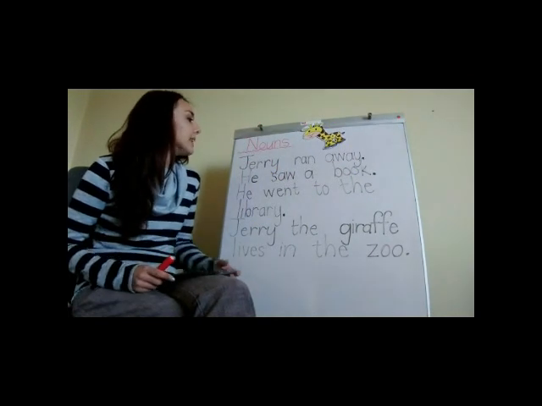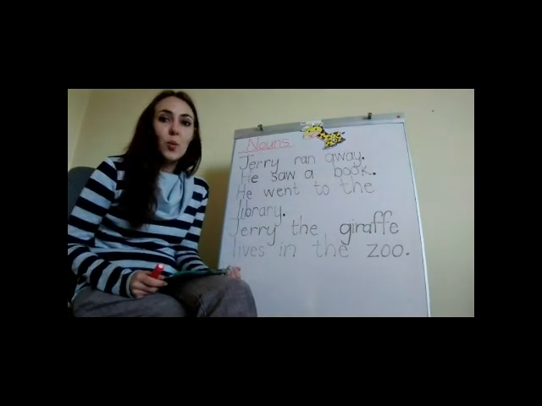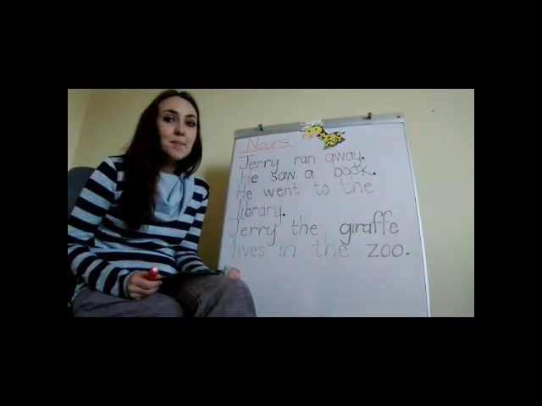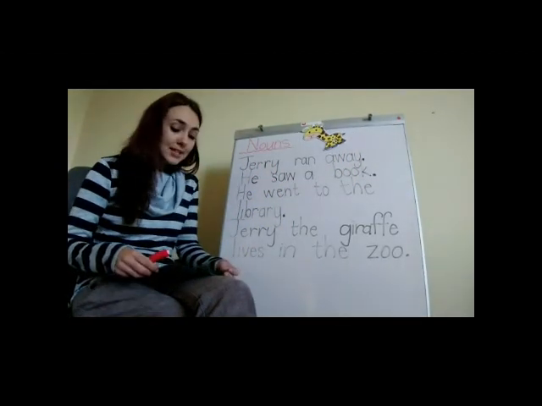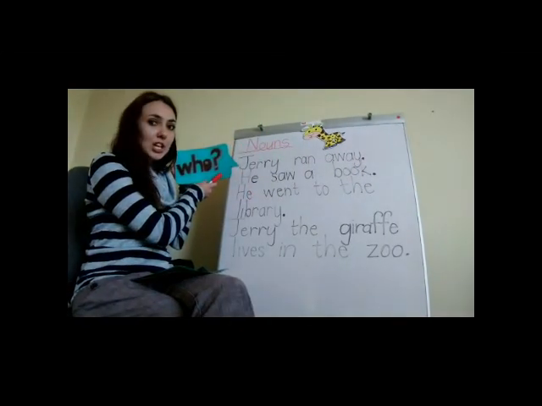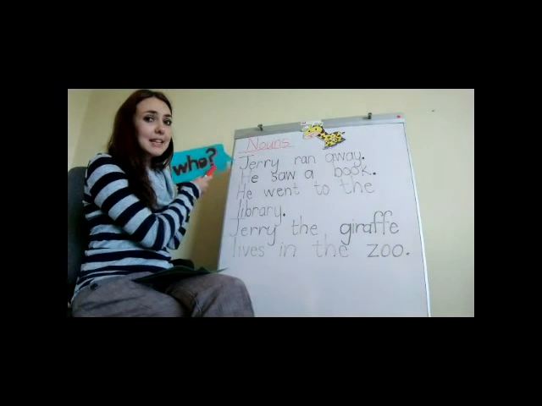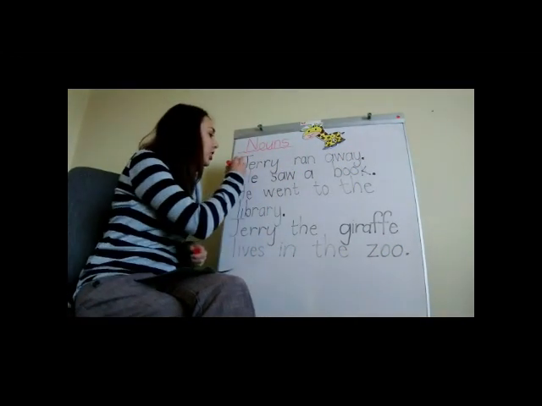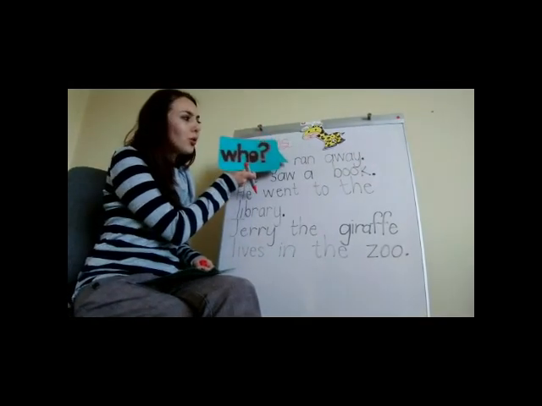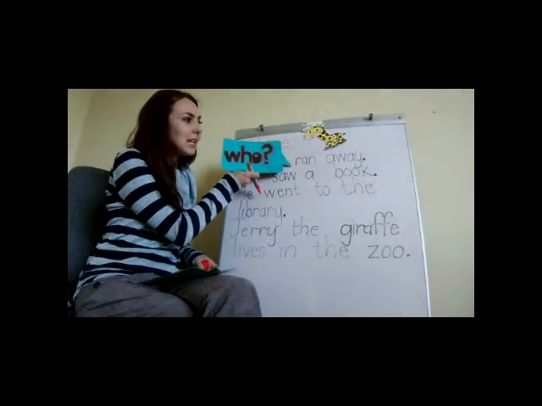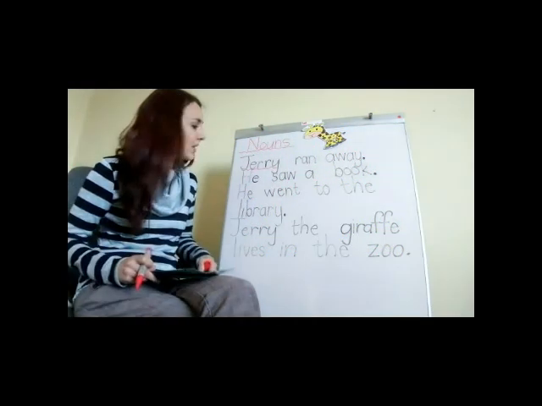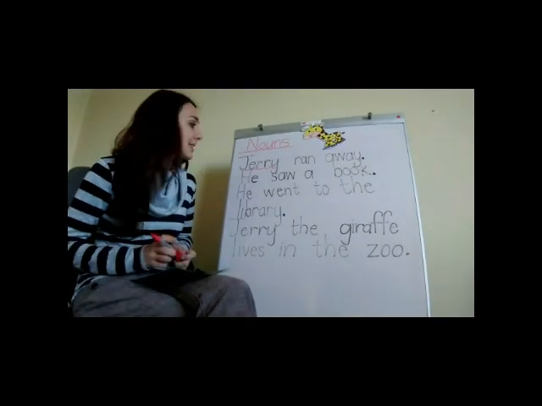The first example is Jerry ran away. And this sentence has the name of a person, right? So I'm going to ask the question, who? Jerry, does that answer my question? Yes. So my noun is Jerry. Let's just look for interest's sake at the other words. Who ran? That doesn't tell me anything. Who away? That also doesn't answer my question. Let's look at the next sentence.